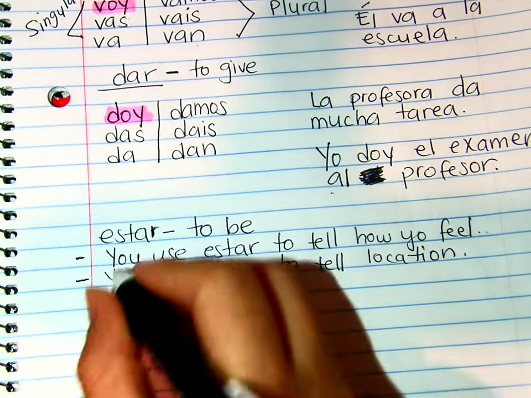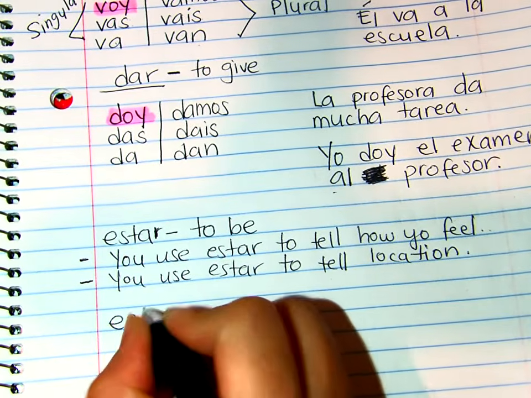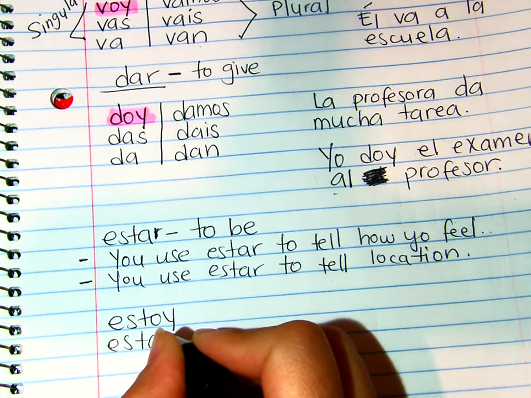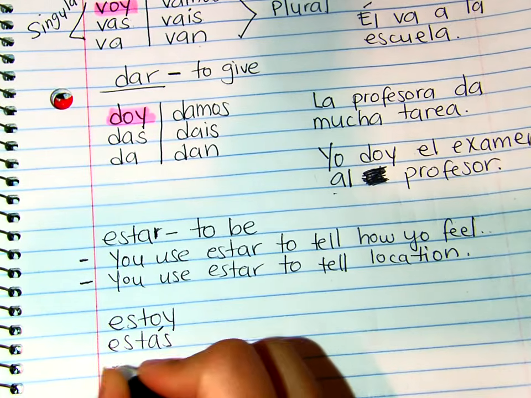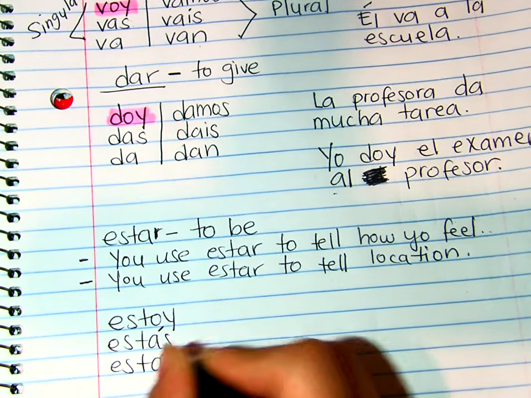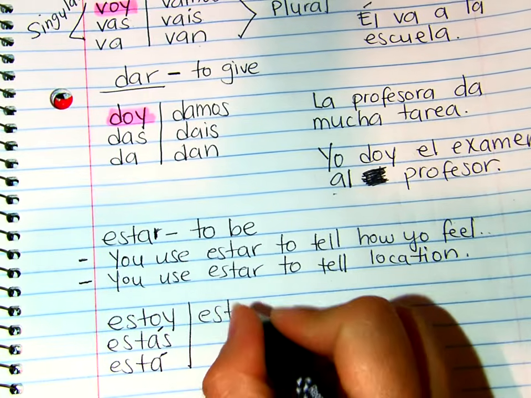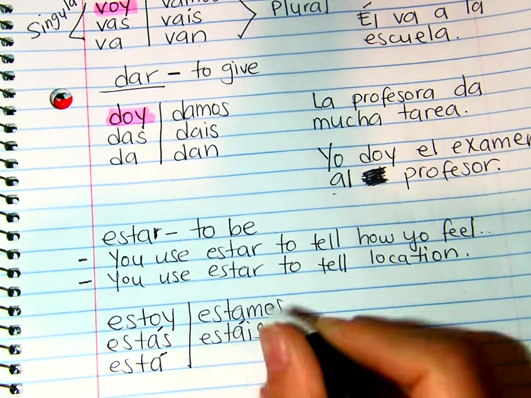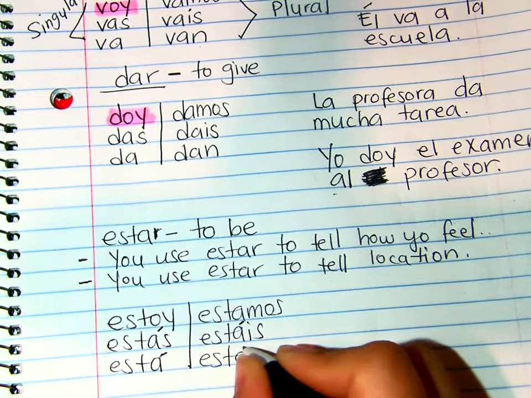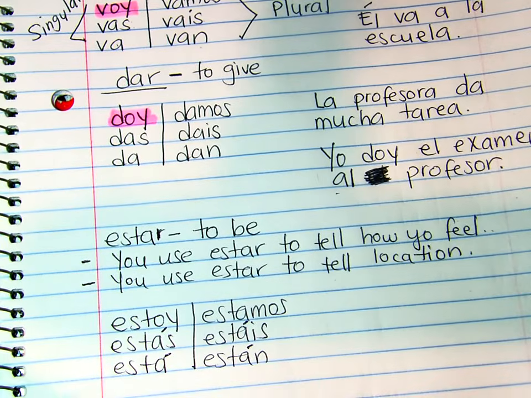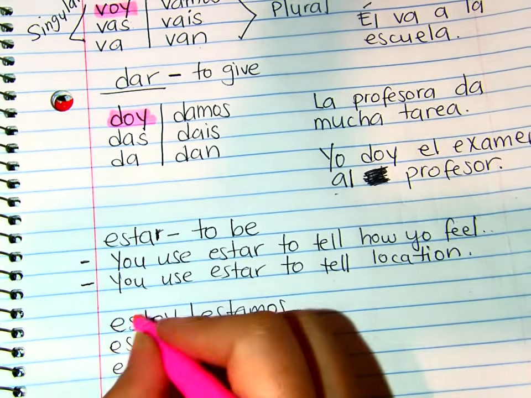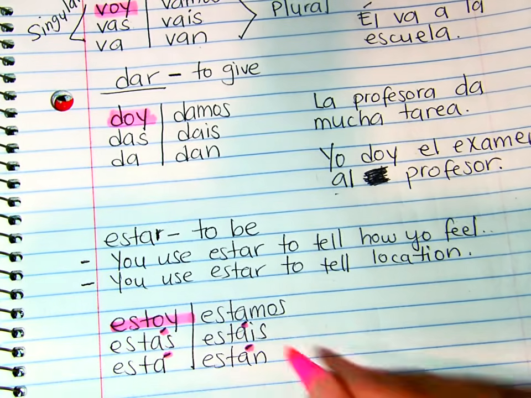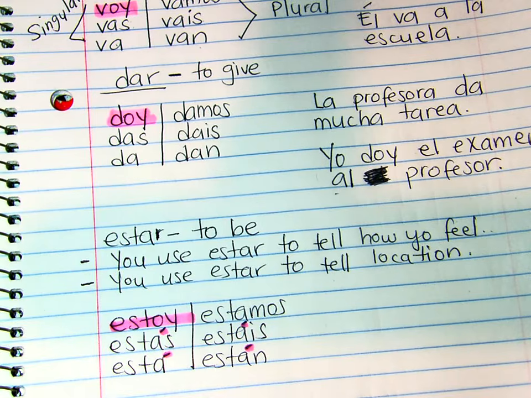What is the conjugation of estar? Estoy, estás, está, estamos, estáis, están. Well, notice here, there is a change in the first person, but there's also accent marks. Okay, that's something you need to learn.